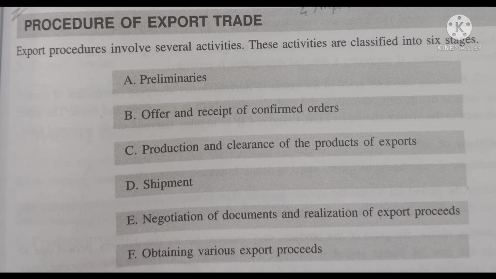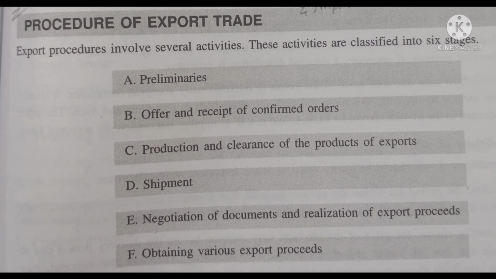Then it has to go for the fourth stage, that is the shipment stage. Here the goods are transported by various modes, that is through air or through shipping. Then further the shipping companies, how much space they need, what the goods are, along with these goods what is the customs clearance, pro forma invoice, what are the forms to be filled, the shipping bills, insurance, packing list, all these things should be clear.